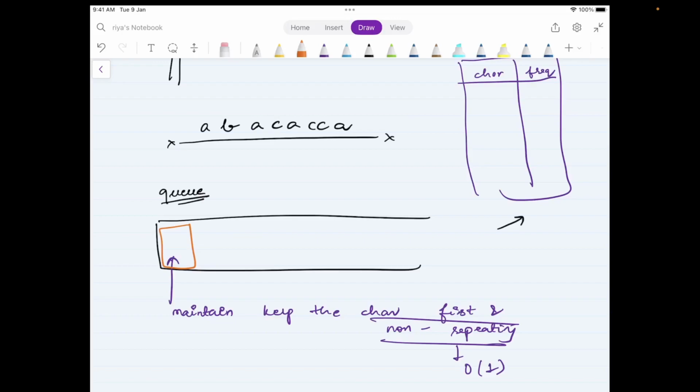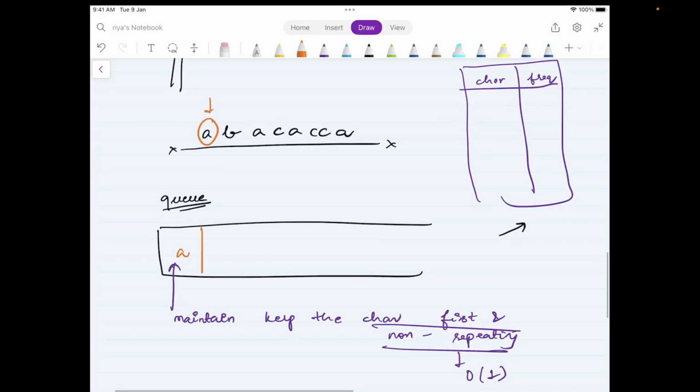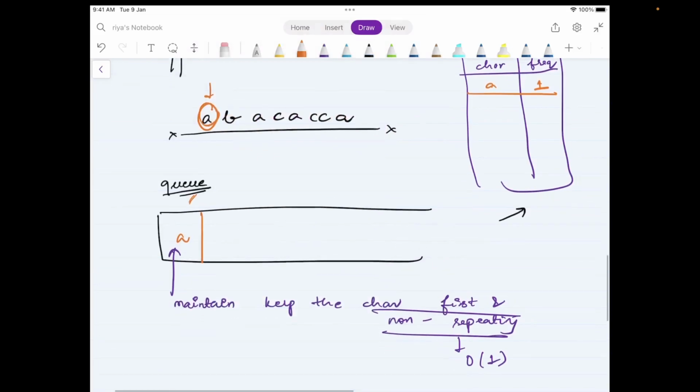Okay. So over here, what will happen is I will first have the very first character, which is going to be A, right? Now the hash map does not have A present at all. What I will do is simply push A to the queue, and in the hash map also, I will add A and 1. Okay. Now this is the part of pre-processing where you have to fill the queue and the hash map. Now you check. The character at the front of the queue is always your answer.